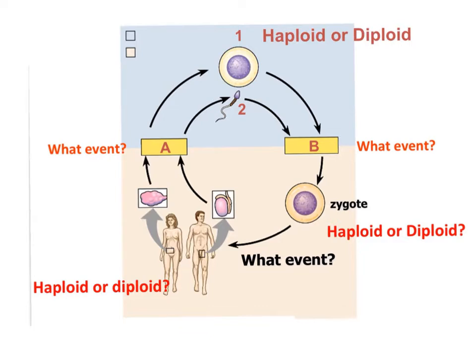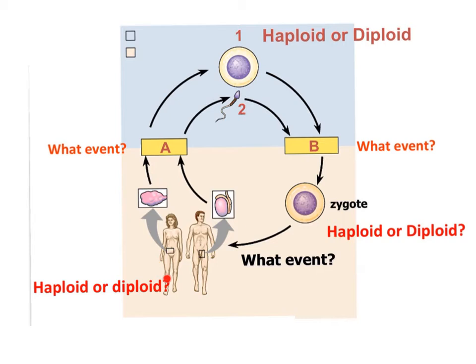Here is a slide to check your understanding. Turn the movie off now or follow along with me. Event A is meiosis, producing haploid cells 1 and 2, which are egg and sperm respectively. Haploid cells, sperm and egg, fuse in an event known as fertilization. Fertilization restores the diploid condition in a cell known as the zygote. Mitosis is the event of development.